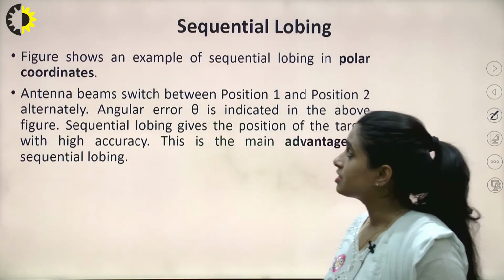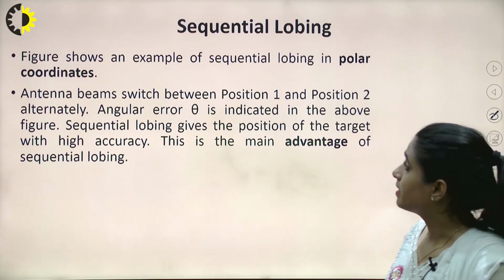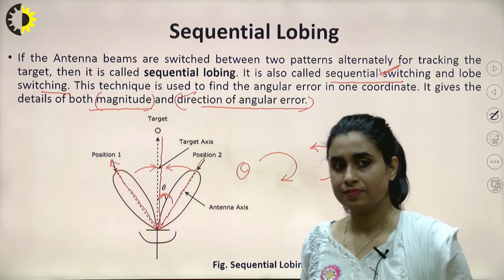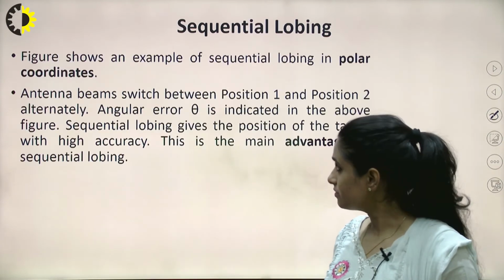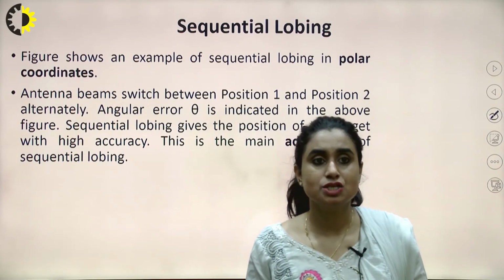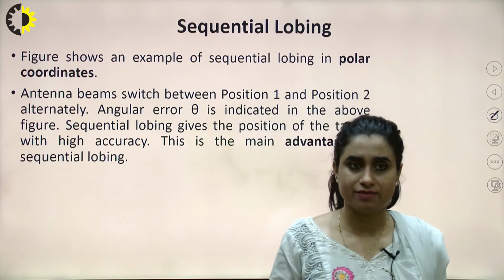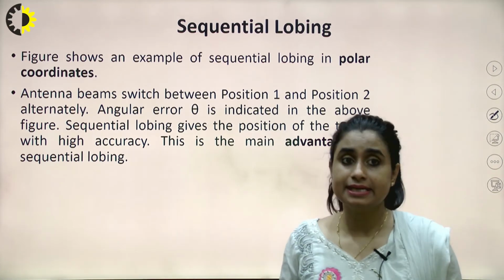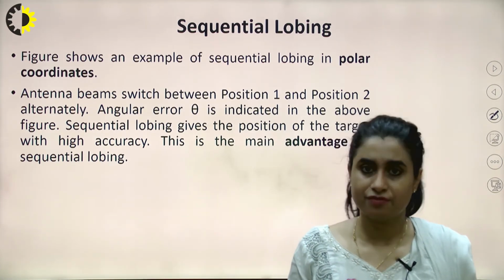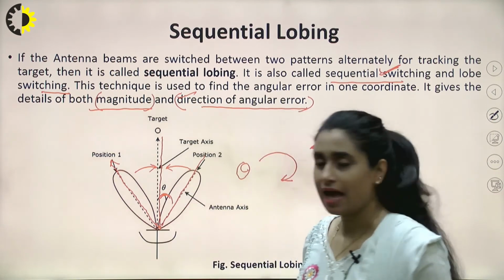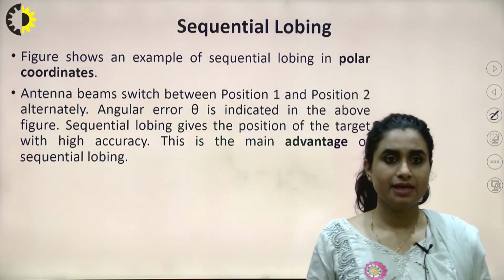The previous figure shows an example of sequential lobing in polar coordinates. These are the polar coordinates. Antenna beams here switch between position 1 and position 2 alternately. The angular error theta is indicated in the above figure. Here this theta is the angular error.